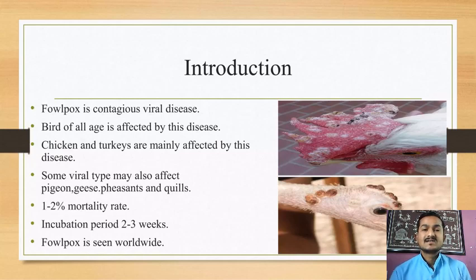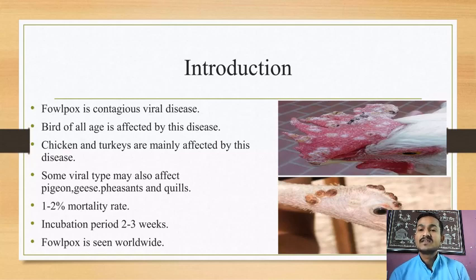Fowl pox is a contagious viral disease. This fowl pox basically spreads through viruses. Then next, birds of all ages are affected by this disease. You can see this picture of the head region. The red part on the top of the head is known as the comb.